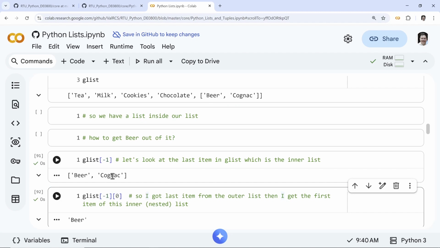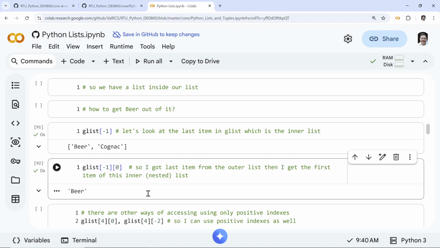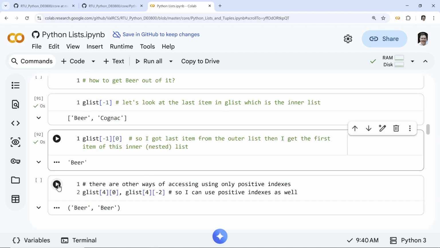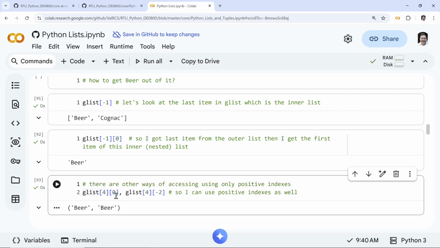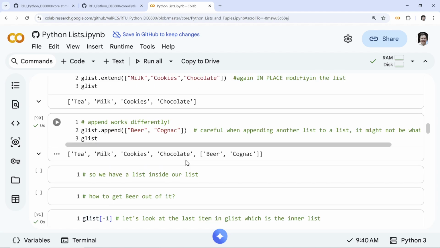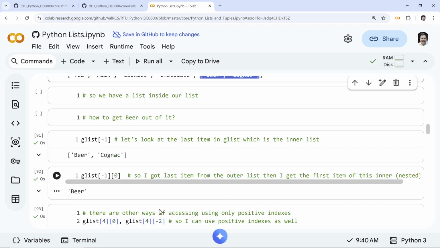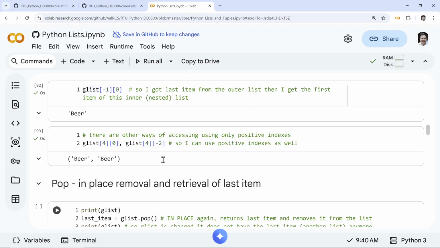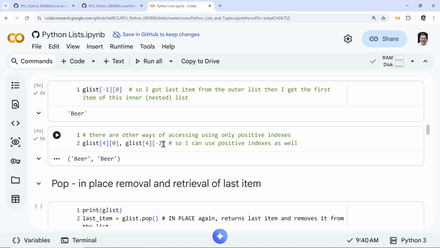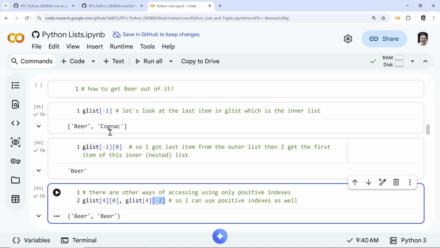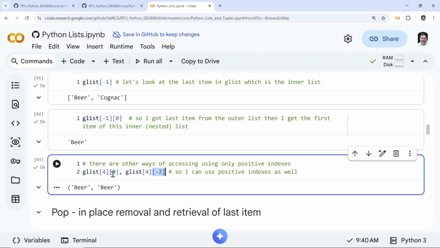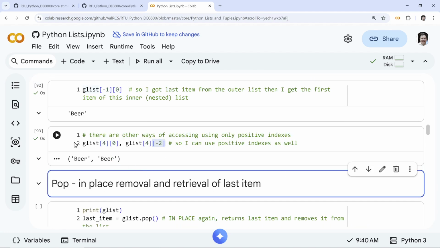You can mix and match different indexing methods, negative or positive. So this is how you access two-dimensional data, in this case, beer. There are other ways. 4, 0, because it's the fifth item: 1, 2, 3, 4, 5. And 4, minus 2 would also work, beer, because this is minus 2. That's kind of silly, but this means minus 1, minus 2. Okay, so that is how we access.